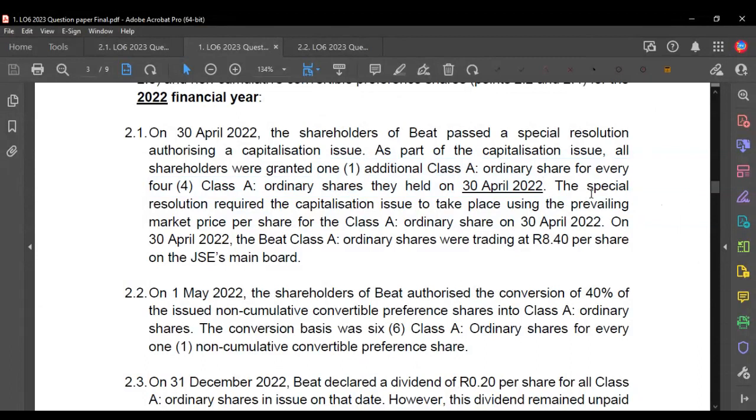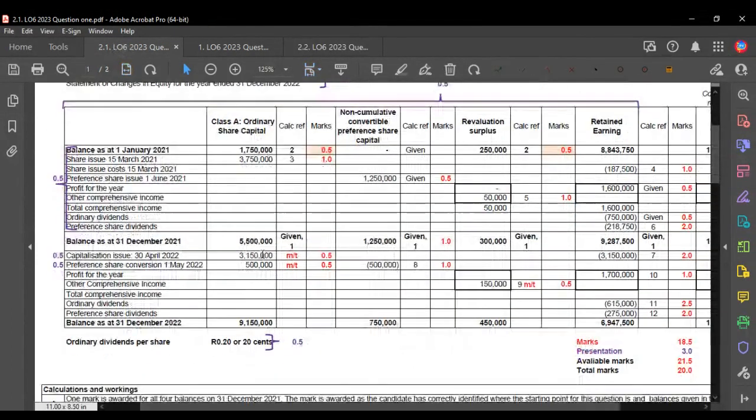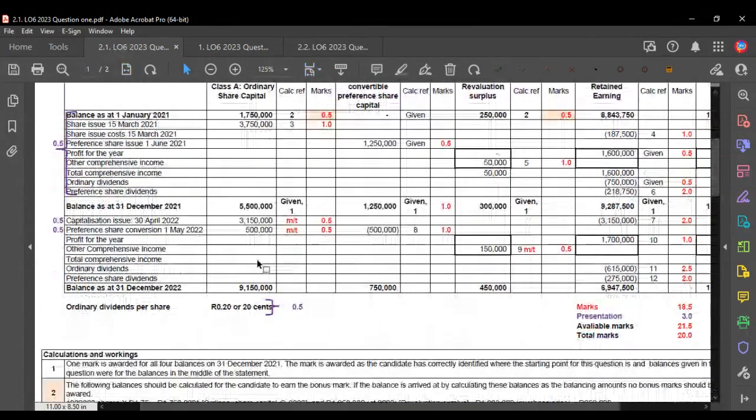Then they say there was a special resolution, and the special resolution concluded that the shares need to be issued at the prevailing market price. And the prevailing market price just happened to be 8.40 on that date. So how are we going to calculate, or what are we going to do with that? Let's go and have a look.